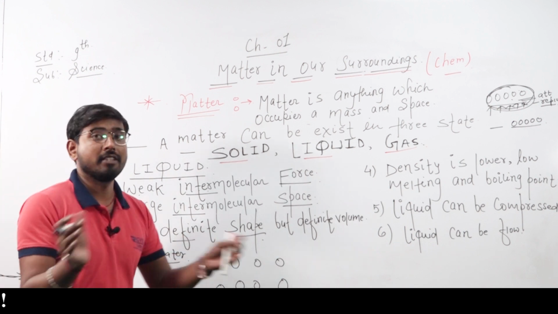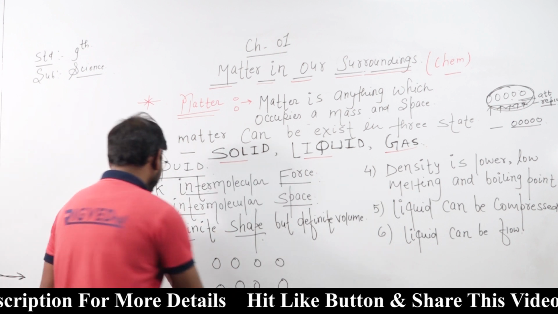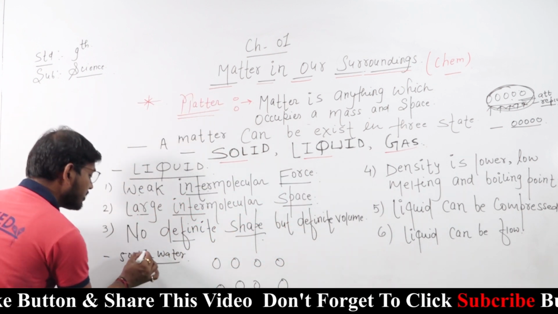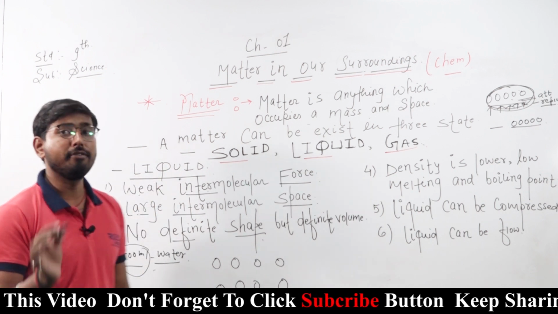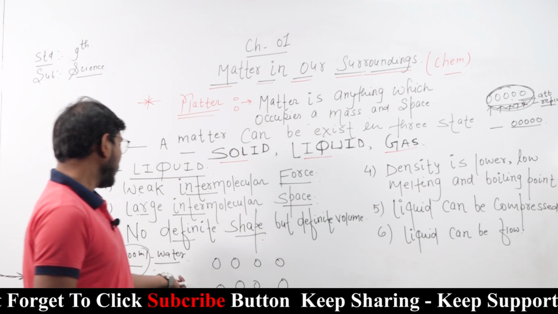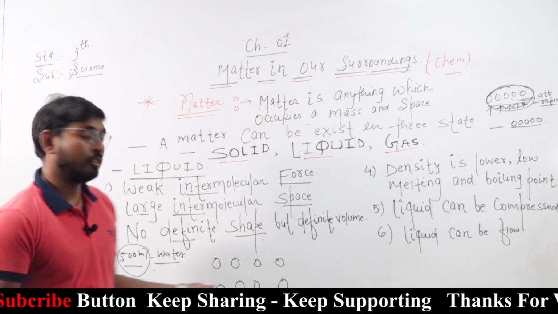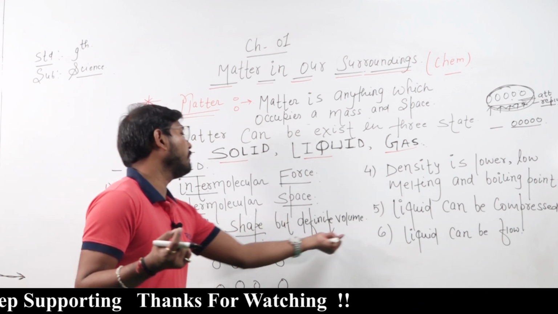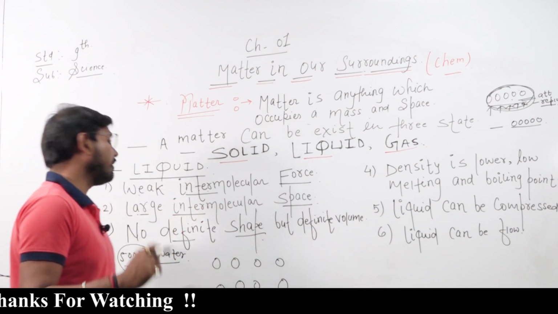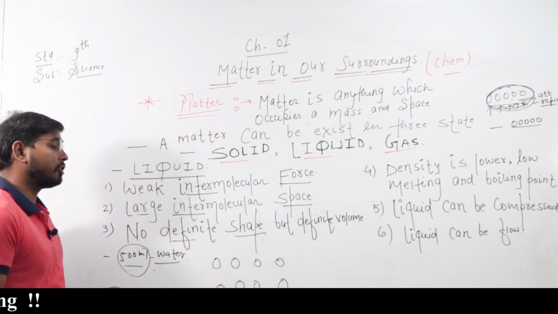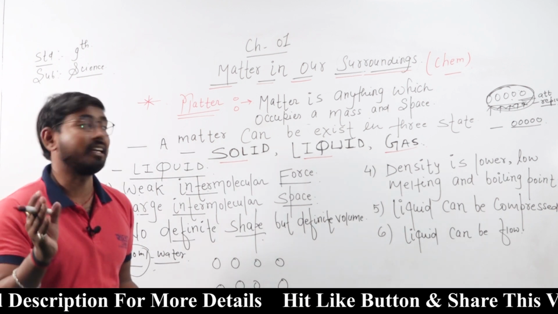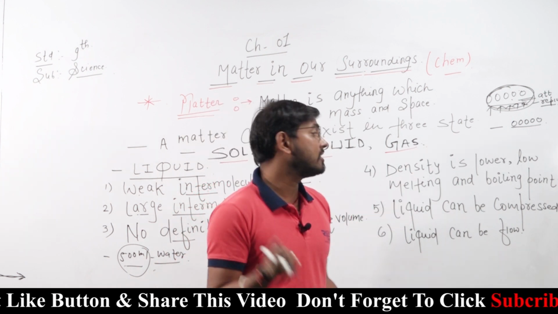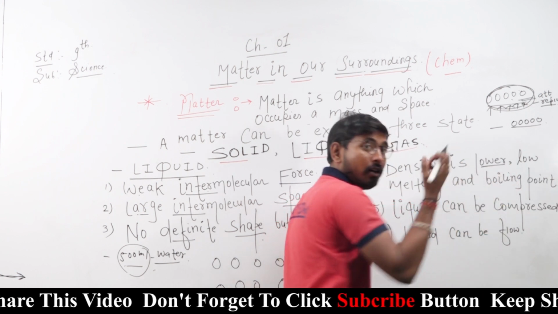So there is no definite shape, but there is definite volume. The water is 500 milliliters whether we put it in a bottle or a glass. The quantity and volume will be the same, but the shape is not definite, because the shape depends on the container. Next, density is lower: the density of liquid is always lower, not high.